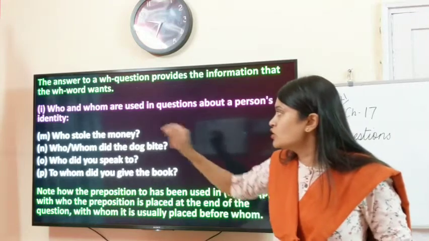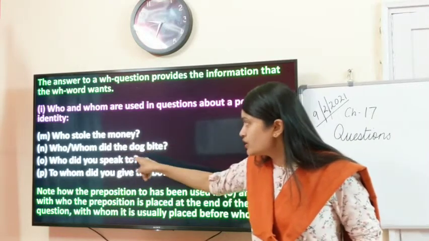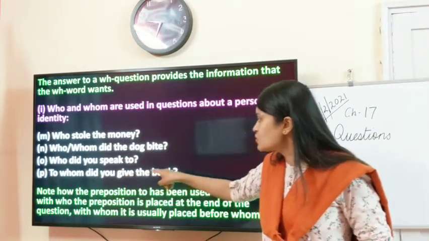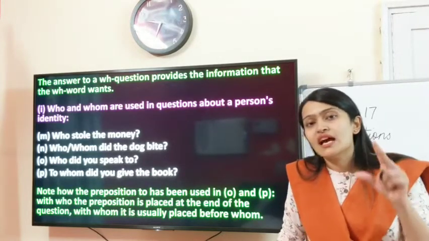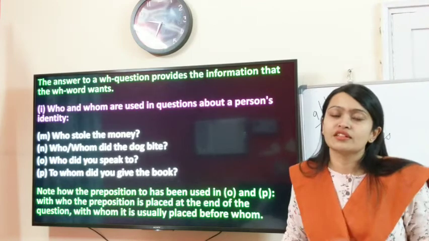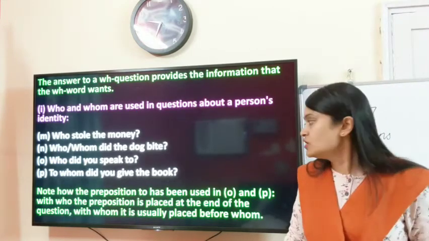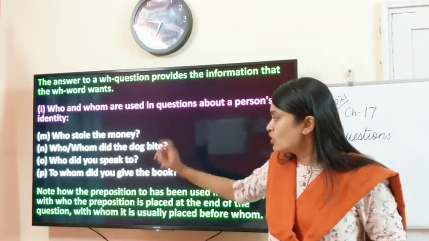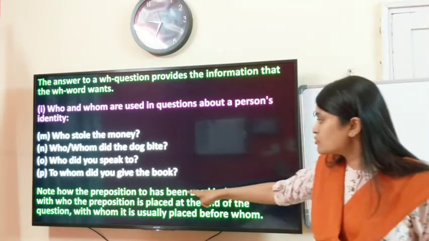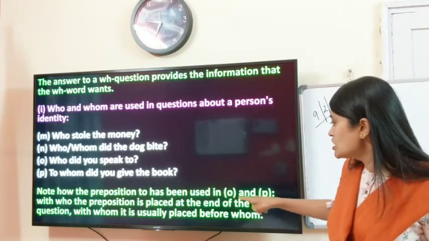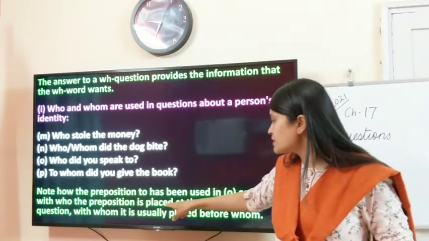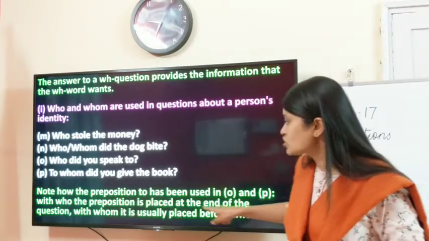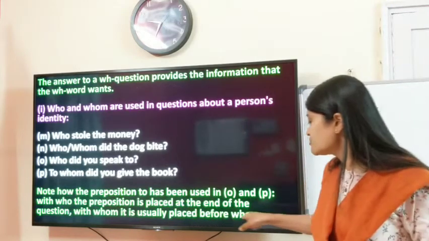So who and whom are used about a person's identity. Who stole the money? Whom did the dog bite? Who did you speak to? To whom did you give the book? So you are talking about some person, and his identity is required. That person's name is required. So that is who and whom. Note how the preposition to has been used in these questions: with who the preposition is placed at the end of the question and with whom it is usually placed before whom.